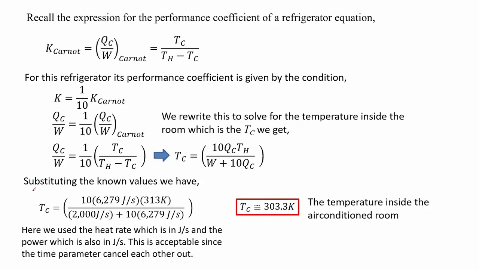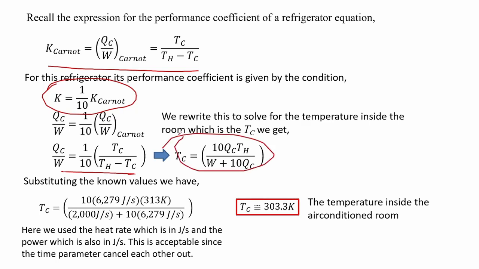Recall the expression for the performance coefficient of a refrigerator equation here. We see that for this refrigerator its performance coefficient is given by the condition that it is 1/10 of the performance coefficient for a Carnot cycle. We rewrite this to solve for the temperature inside the room, which is the Tc. We get the expression here. We substitute the known values here. Note that we used the heat rate, which is in joules per seconds, and the power, which is also in joules per seconds. This is acceptable since the time parameters cancel each other out. We get that the temperature of the air-conditioned room is around 303.3 Kelvin.